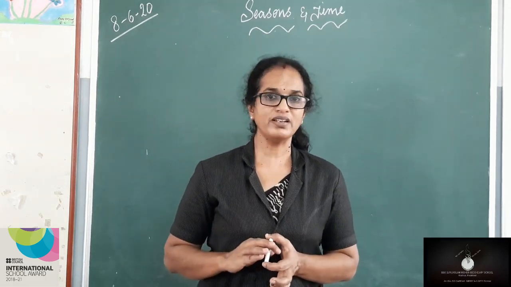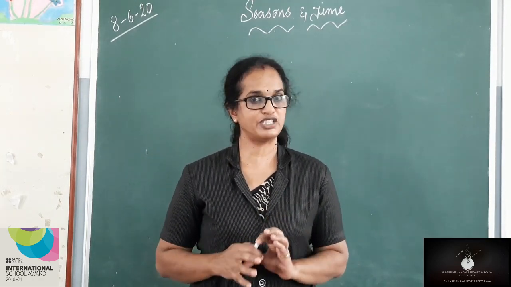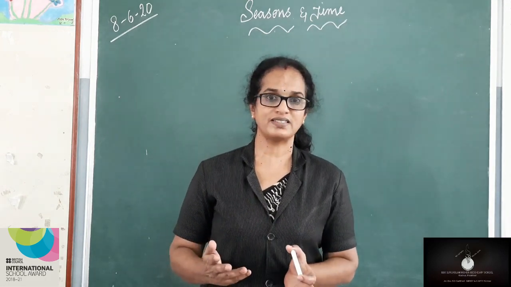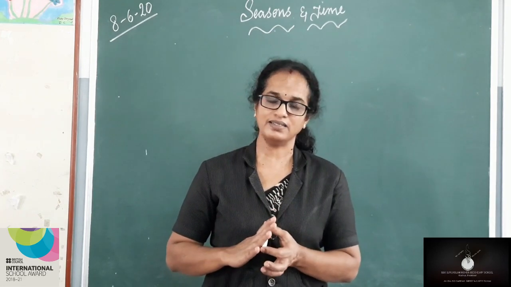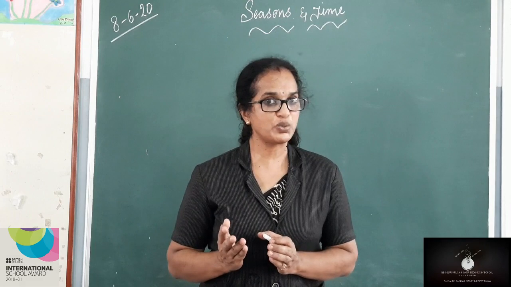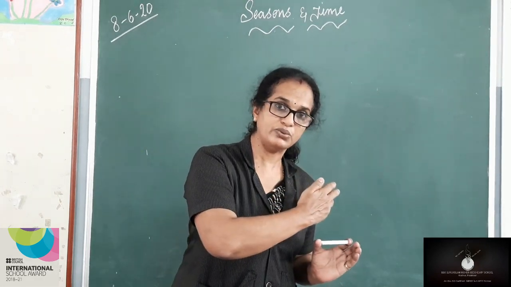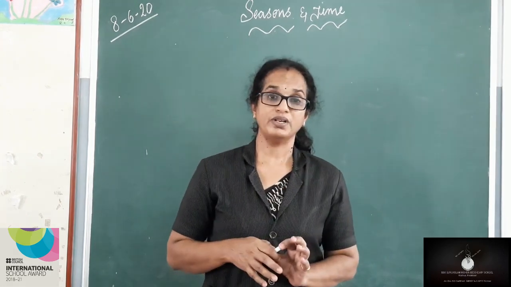Now my dear children, let me come back to the second part where we have stopped. Last class we already studied the apparent movement of the sun in different directions: March 21 to June 21, June 21 to September 22, and September 23 to December 22.